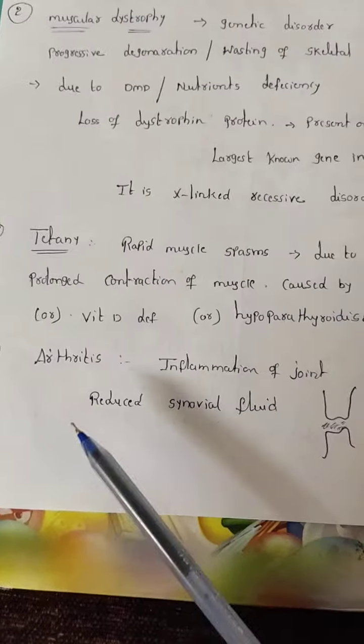And then arthritis. Suppose between the bones, in the joints, there is synovial fluid. When inflammation takes place in the synovial fluid or the articular capsule, this fluid will be lost. When fluid is lost, what will happen? This bone and this bone will directly rub and lead to severe pain. That is called arthritis.